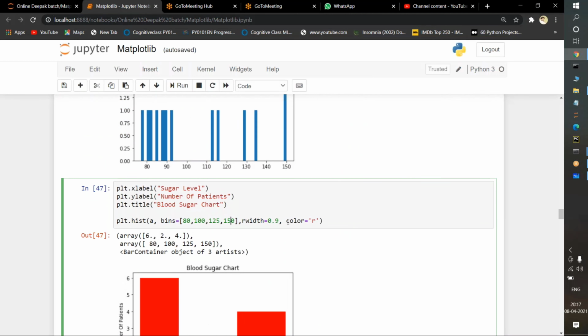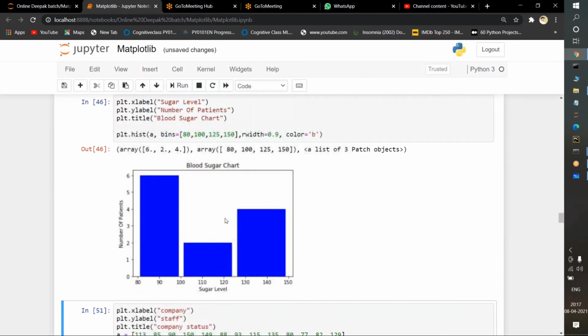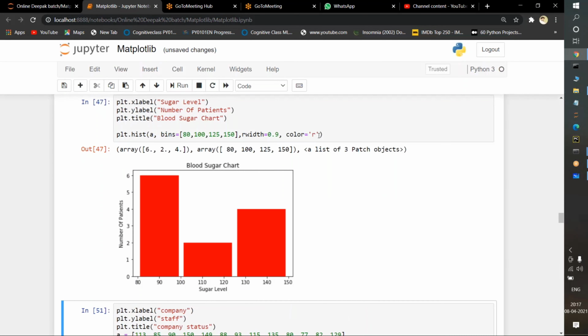There is another parameter known as color. I am passing here color equal to red. If I pass another color, you will get that color. So if I pass blue, suppose, and we execute and see, blue color is there. For visualization purposes, mostly I will use red color. It depends upon each and every person. This doesn't matter, we can pass any color.